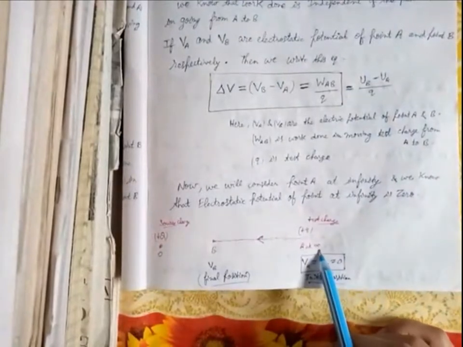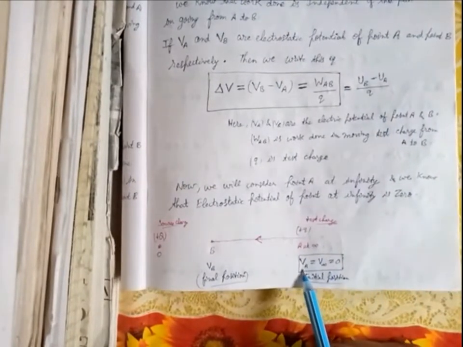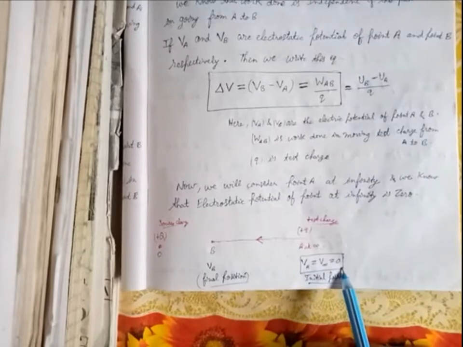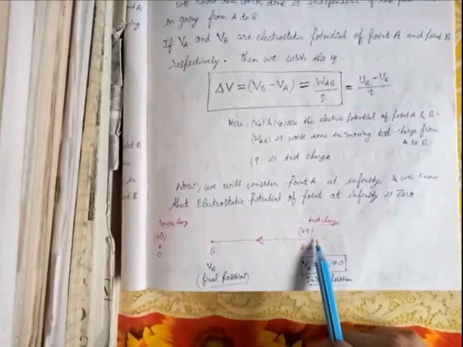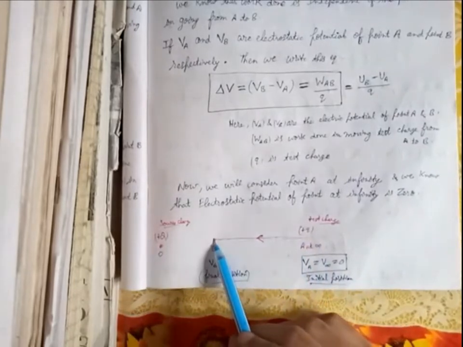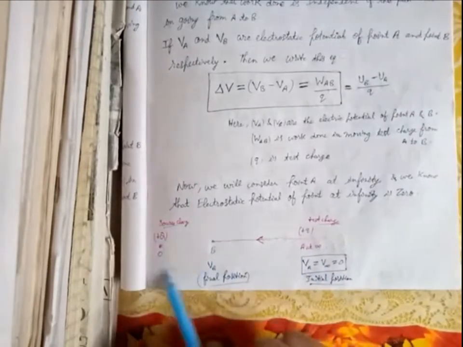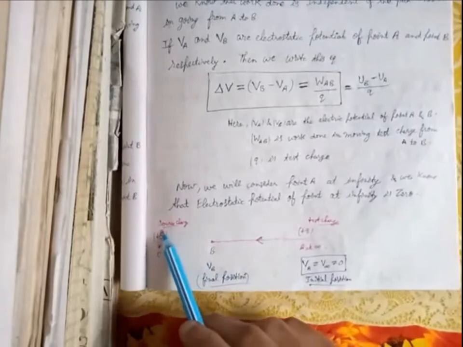So A point is at infinity and potential of A will be 0, and this will be the final position B where our test charge is coming due to this electric field created by this source charge. So we have to find the electric potential of point B.